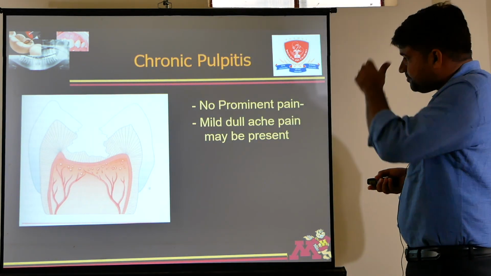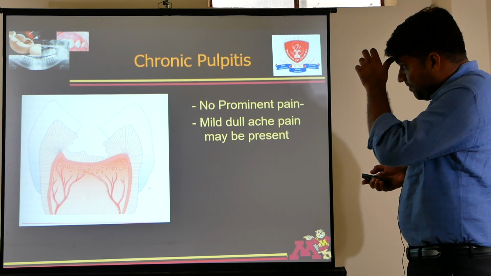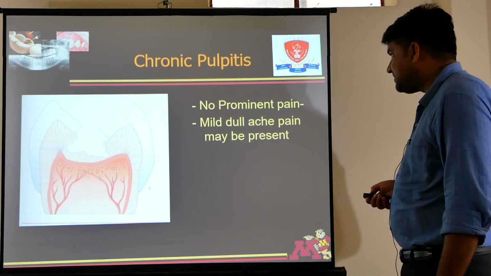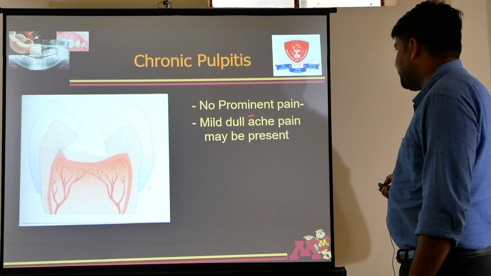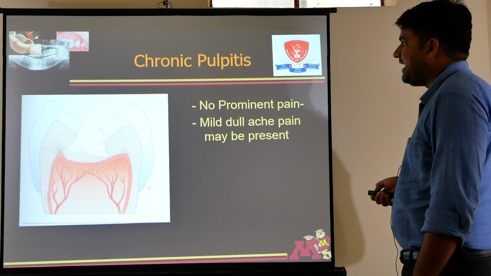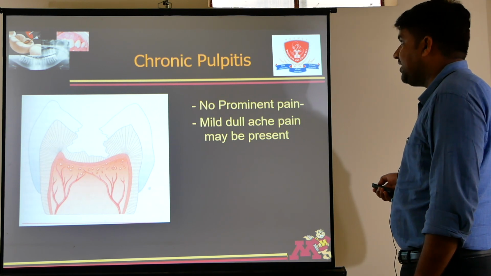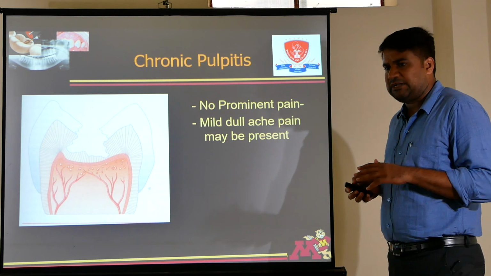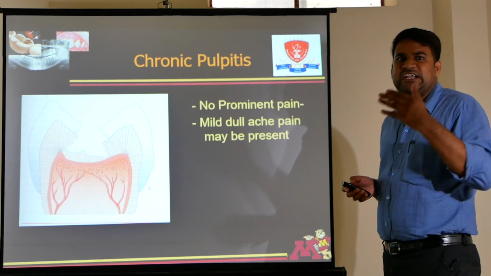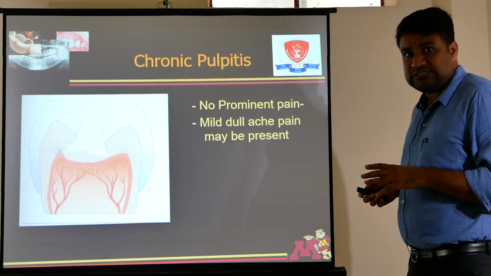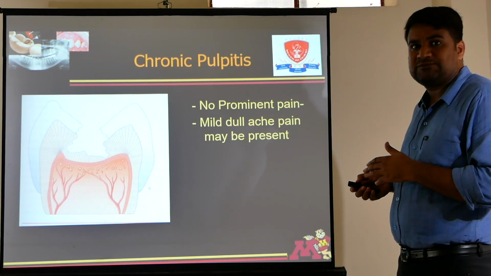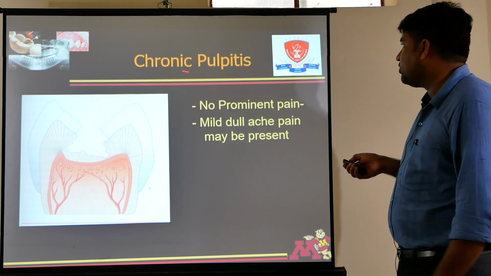Now the chronic pulpitis, if we do not remove the irritant, then it leads to large carious lesion. No prominent pain. Large carious lesion is there and patient is adapted to stimuli or inflammation, so there is no prominent pain. But if a patient comes with chronic pulpitis, then definitely he would have undergone a process like sequelae of dental caries. First dental caries was there, then reversible pulpitis was there. After that irreversible pulpitis or acute pulpitis was there, and then chronic pulpitis.